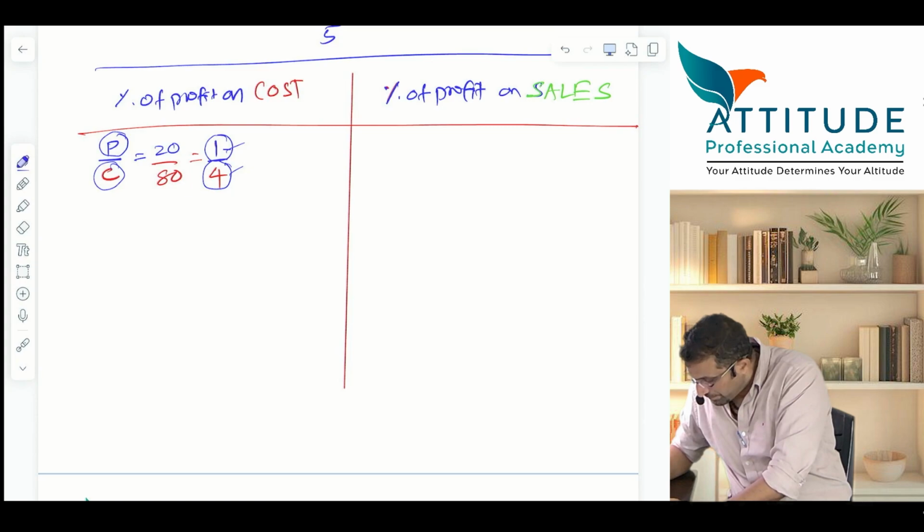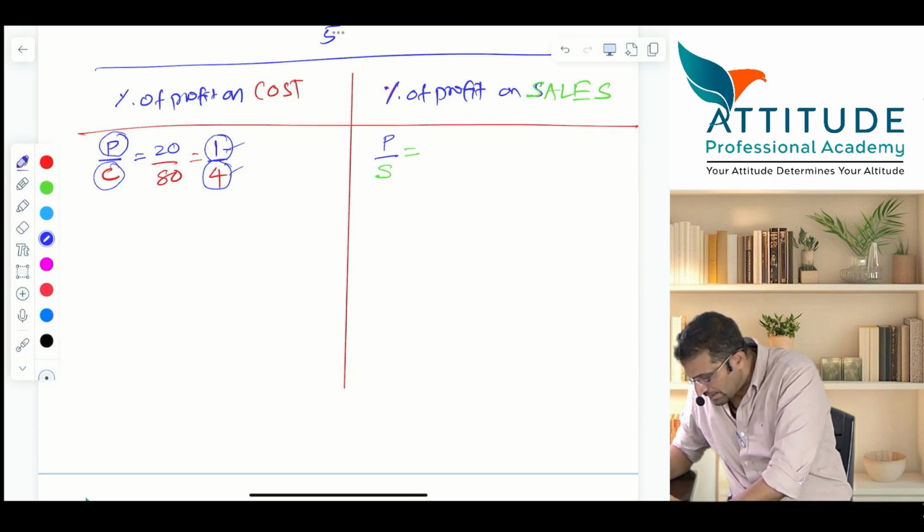Now here, profit divided by sales. I can write it as profit divided by cost plus profit. Correct? Yes or no? Sales can be written as cost plus profit.